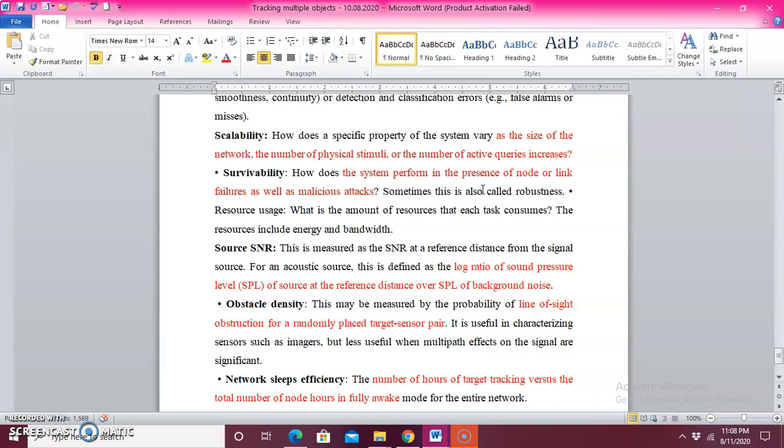The next one is called the signal to noise ratio. Signal to noise ratio is the calculation of sound pressure level at the reference distance, over SPL. SPL is the sound pressure level, and it is calculated in decibels. This is measured as SNR at a reference distance from the signal source. So this is how it was calculated.